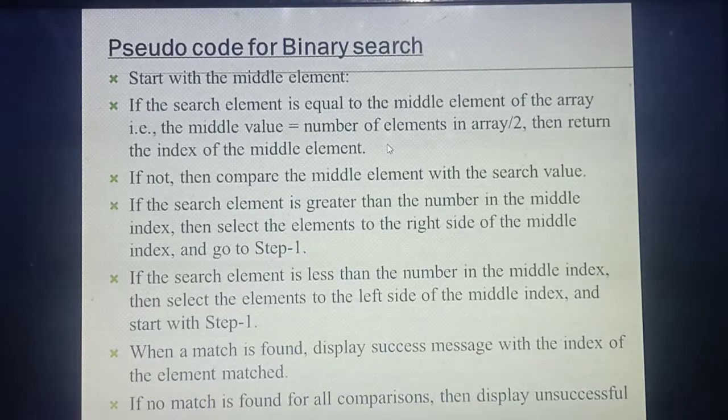If the search key value is greater than the middle value, which side does your search need to go? Right side. If your search key value is smaller than the middle value, which side? Left side. When you are searching and the value is found, the algorithm will display a success message and you will get the index. If no match is found, what will you get? A display of an unsuccessful message. Understood?